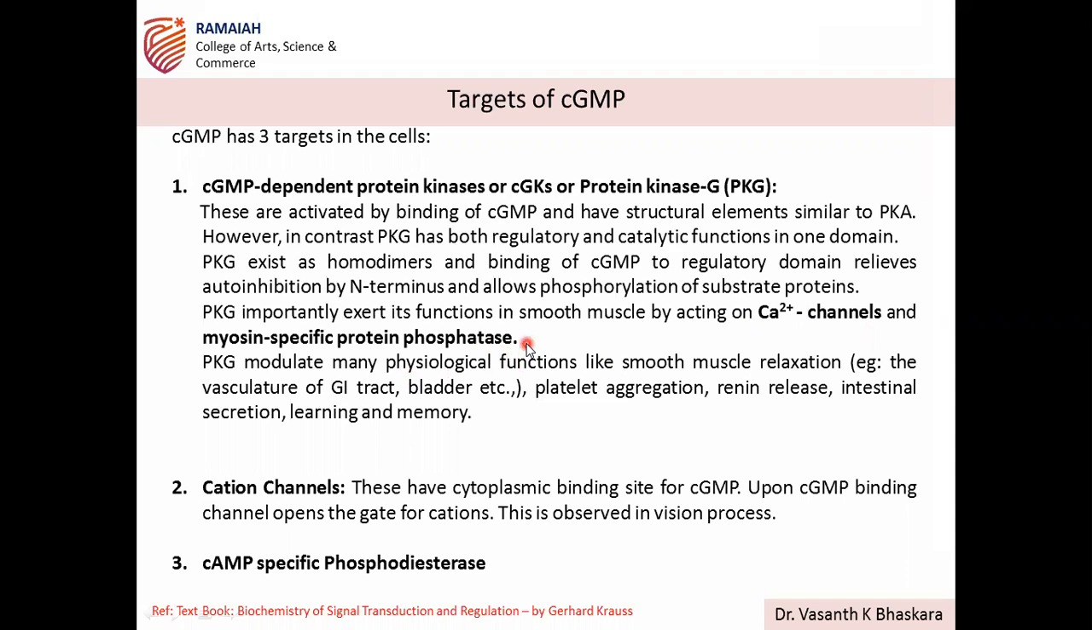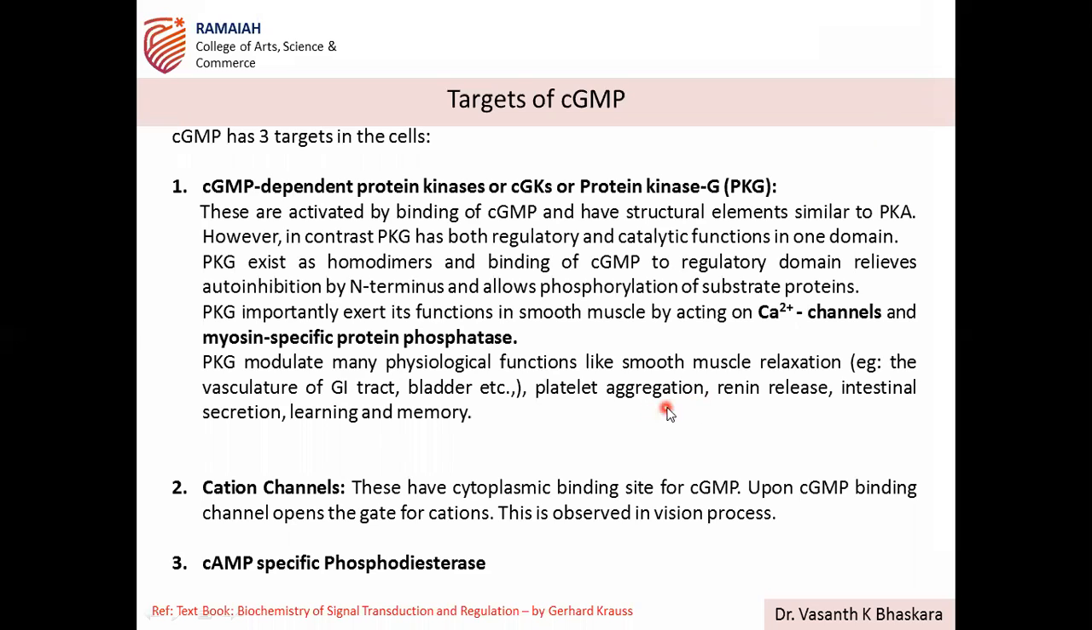PKG importantly exerts its function on smooth muscles by acting on calcium channels and myosin specific protein phosphatases. So this cGMP PKG signal transduction is controlling smooth muscle relaxation. See here, these are the different physiological functions of this pathway. Smooth muscle relaxation like in the vasculature, GI tract, bladder, contraction, peristalsis, like when you are eating food, that is nothing but peristalsis. Anti-peristalsis also, you know, when I tell you immediately to write an exam, you will start anti-peristalsis, that is vomiting. So these are all the functions under the control of PKG signaling.